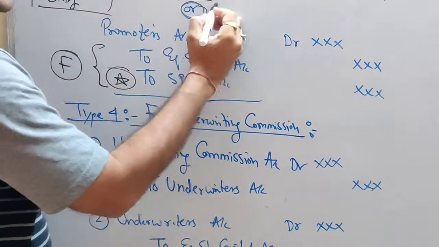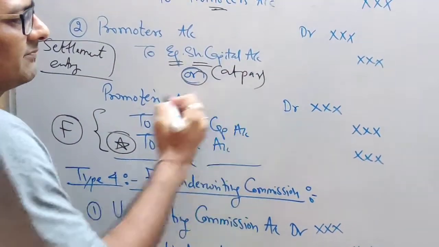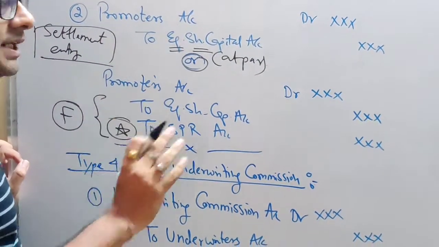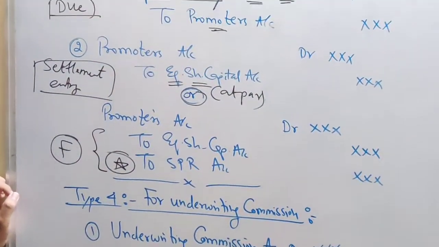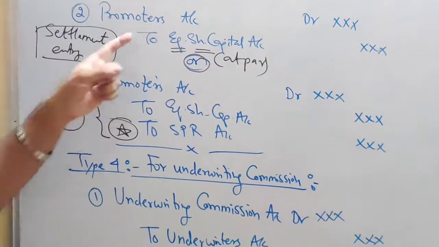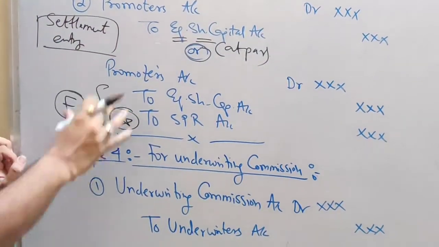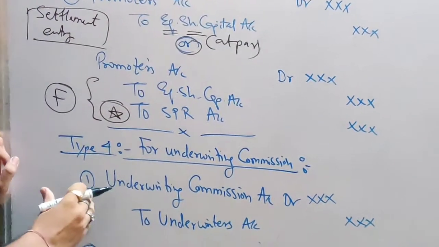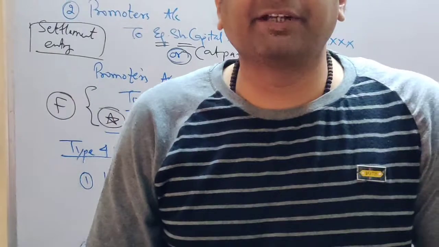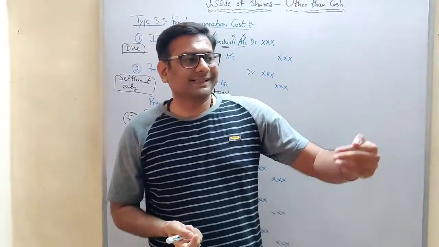And if it is at par, if it is at par, no need to do any calculation, no working note, it's a very simple entry. So it may be at par or it may be at a premium, any one of these. I hope you have understood type 3 now. Let's move on to type 4, which is companies giving shares to their underwriter.